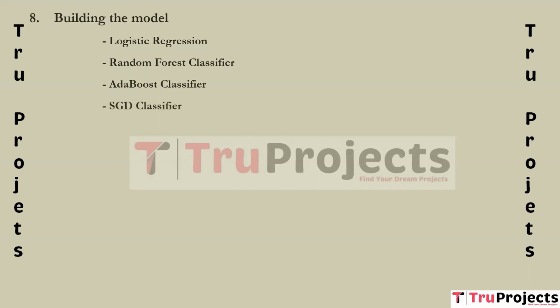The next one is the SGD classifier. It is stochastic gradient descent. SGD is an optimizing algorithm that is used for training various machine learning models, including linear classifiers like support vector machine and logistic regression.